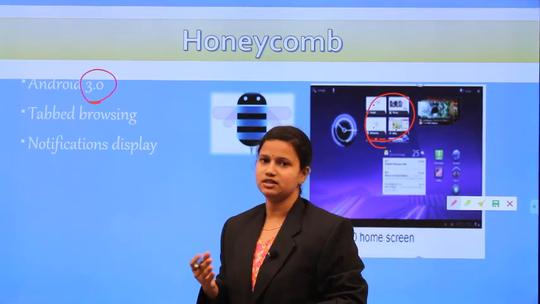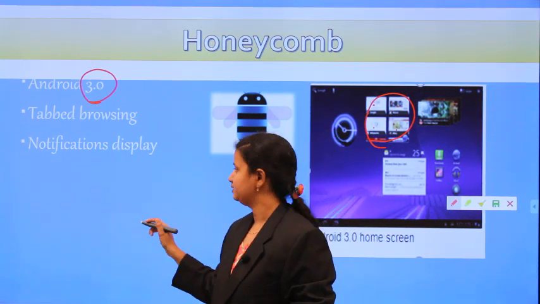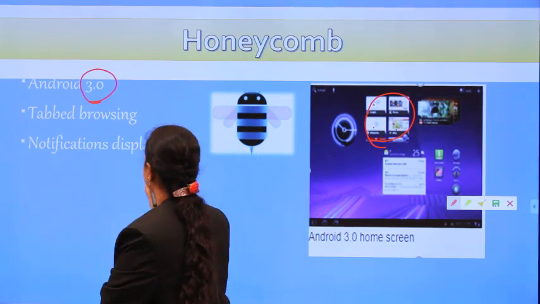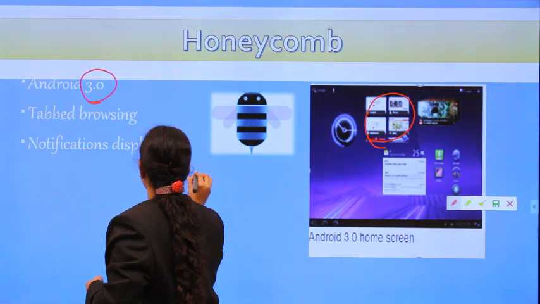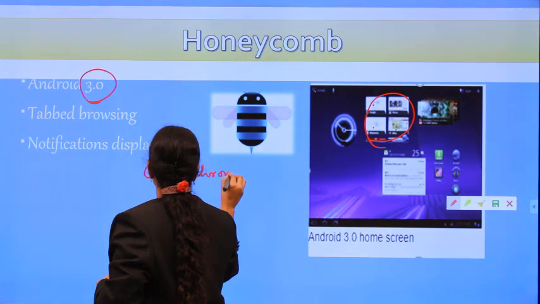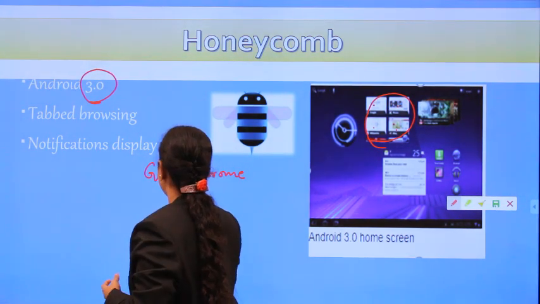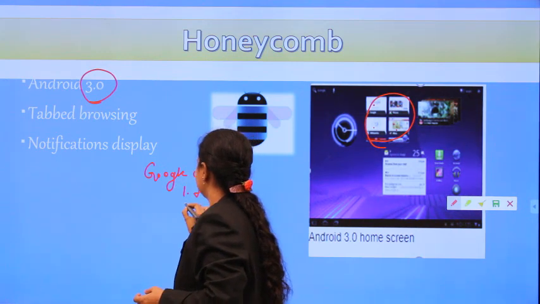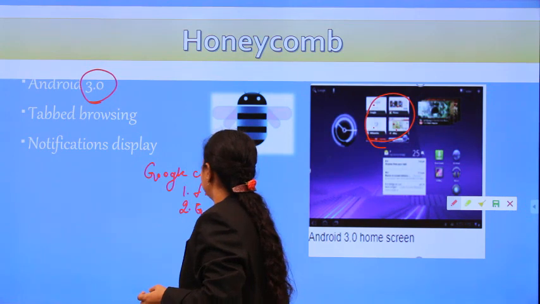Otherwise, you can consider the application like this. In your Google Chrome, just open it. Google Chrome is my application, and it has multiple tabs. In one tab I am opening a Facebook account, and in the second one I want to open Gmail.